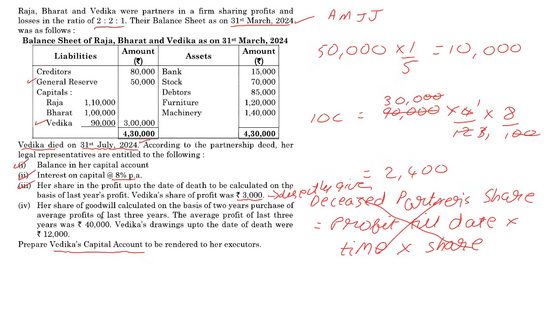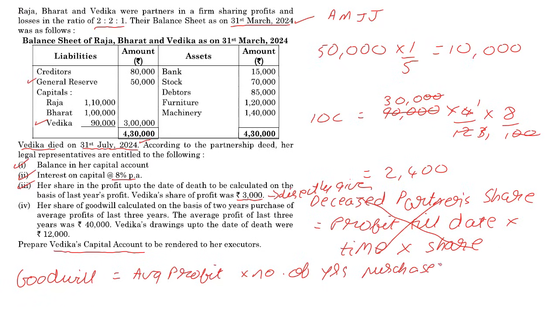Next, we are done with this as well. A share of goodwill calculated on the basis of 2 years purchase of average profit of the last 3 years. So goodwill is equal to average profit into number of years purchases. Frankly, they've given it to us directly, we don't even need this formula. Substituting 40,000 into 2 gives me 80,000.